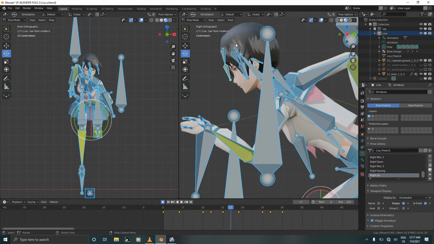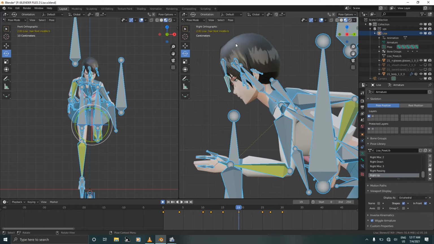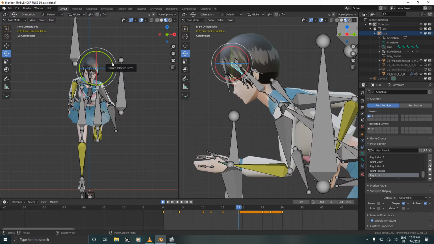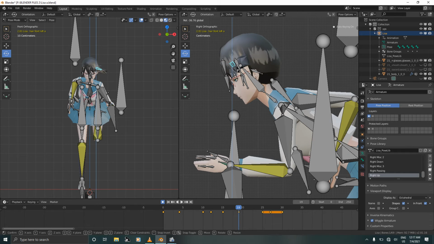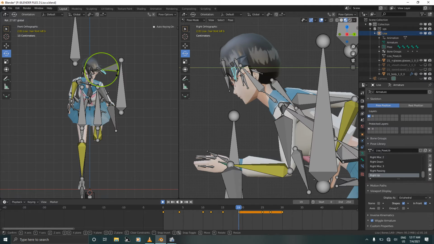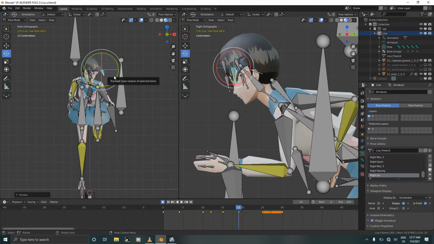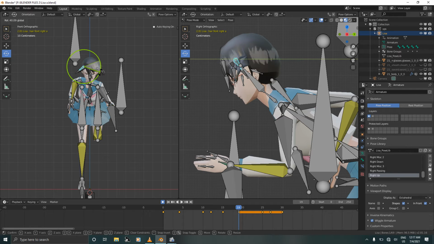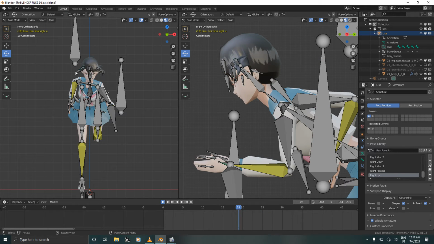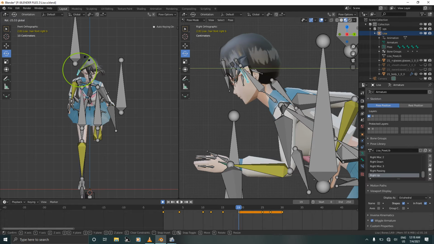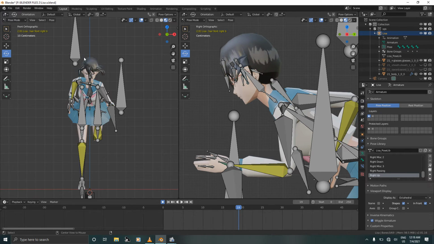And we move on to the down position for our right leg, and we're going to select this bone, rotate it on the Y and rotate it on the Z. Select the smaller bone and rotate it inwards just like this. Select this bone, rotate, select the smaller bone and rotate inward just like this.